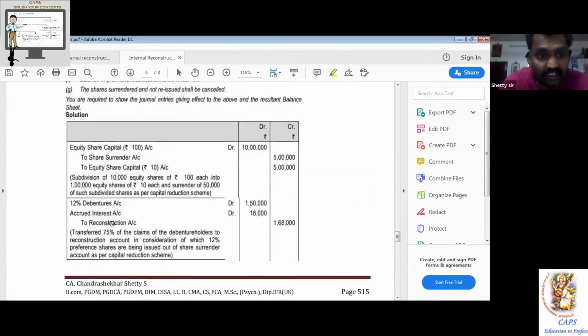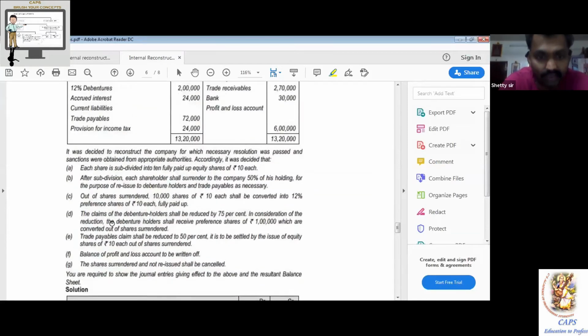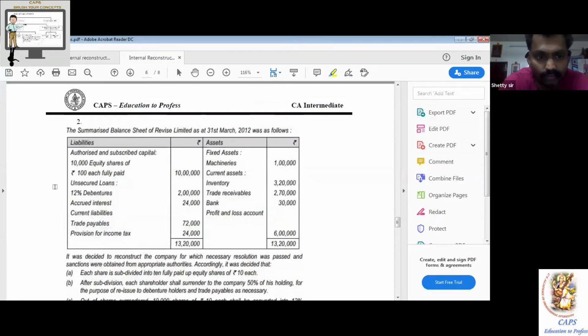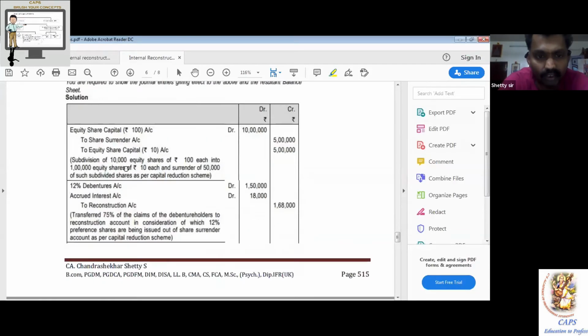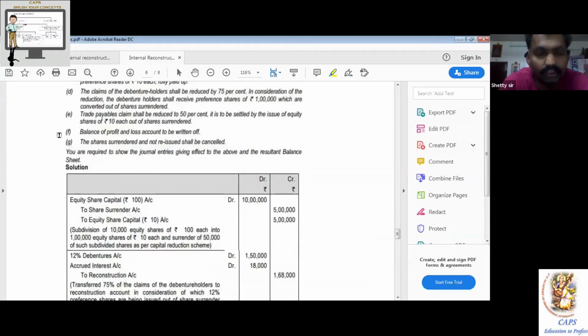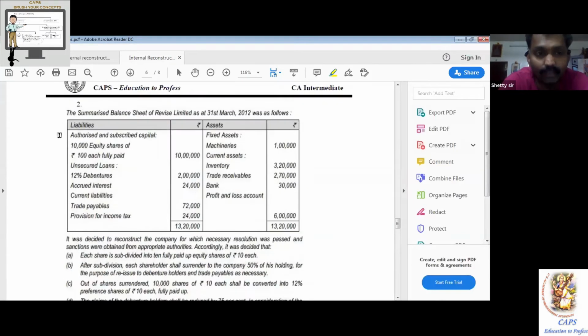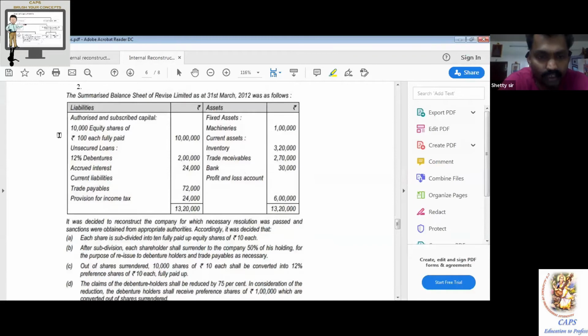First let us understand the concept, then we'll get into the solution. Question number 2, page number 515 of the CAP material. It is also available on the board. Revise Limited.